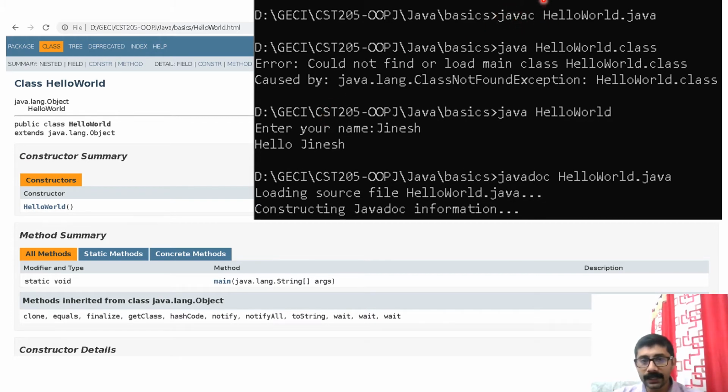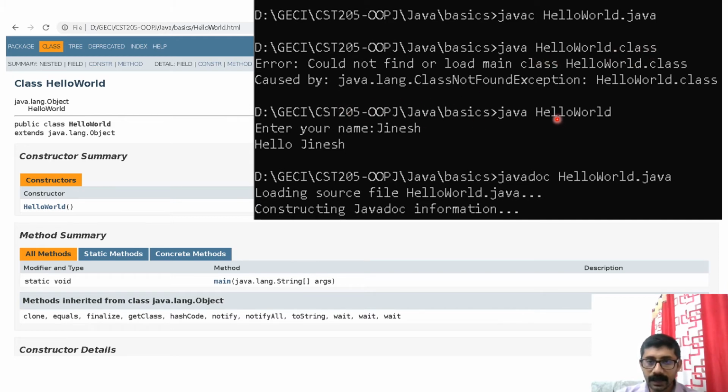First I need to compile that program. My program is present in this basics folder. So I am compiling, javac space HelloWorld. My file name is HelloWorld, so I am compiling here. The output of this compilation is nothing but the class file. Now it would have created HelloWorld.class. Now I am trying to execute it: java space, and in this case I am giving HelloWorld.class. See this? You will get an error because at the time of running your class file you are not supposed to give the extension. You should not give the .class extension.